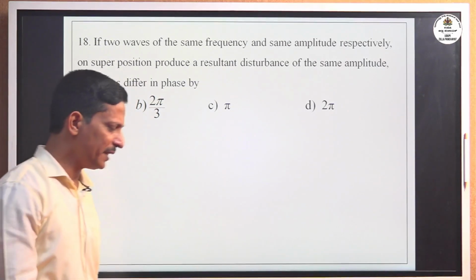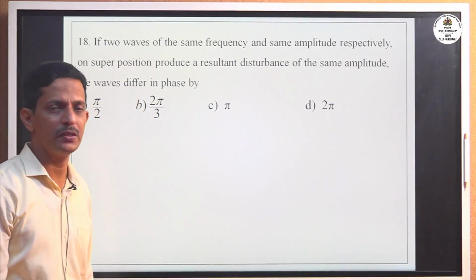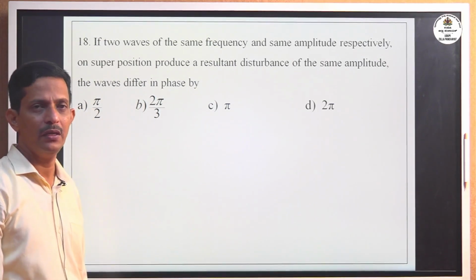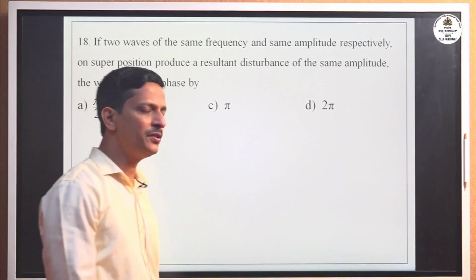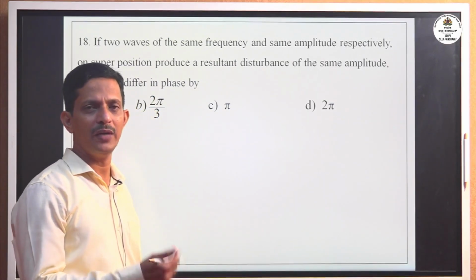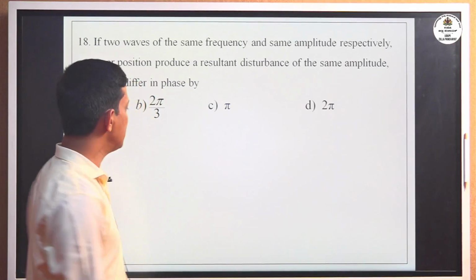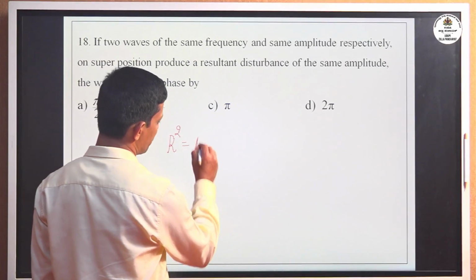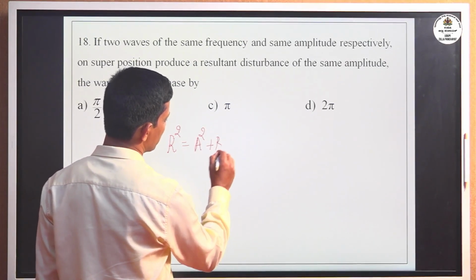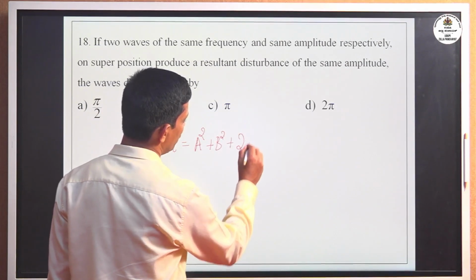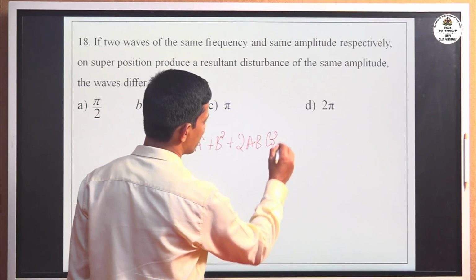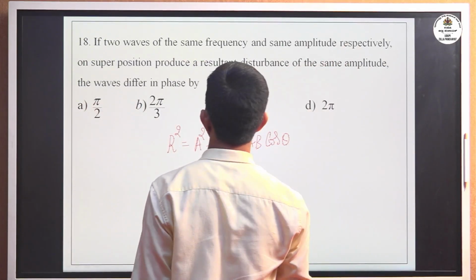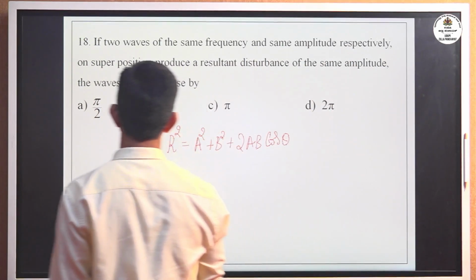Now we know that according to the principle of superposition of waves, the resultant displacement is the sum of the displacements of the individual waves. And you also know that for two vectors of magnitude A and B represented by the two adjacent sides of a parallelogram, the square of the resultant is given by the expression A square plus B square plus 2AB cos theta.